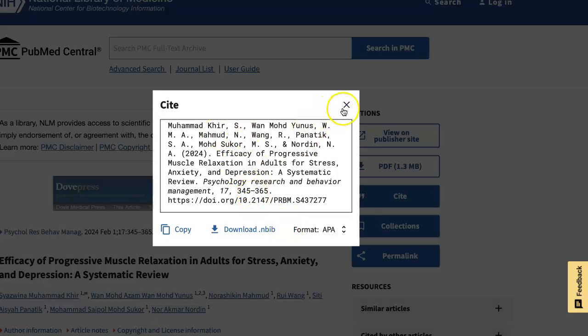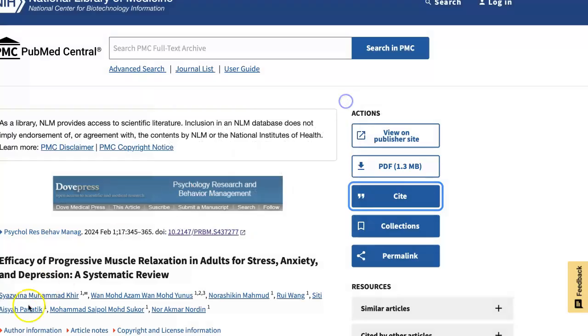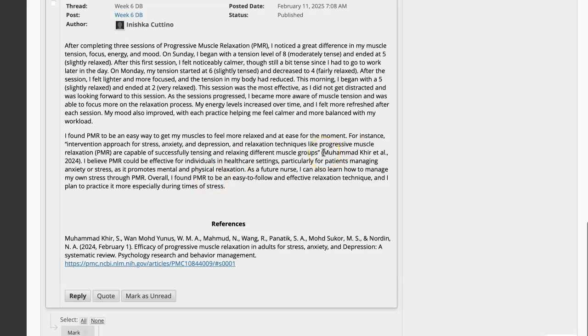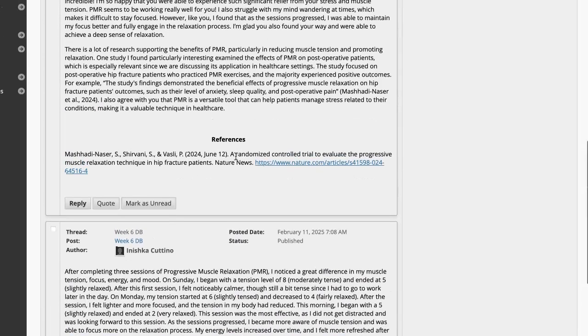So I've been showing students this because I feel like it's good to learn to do APA, but this is also helping you a little bit with getting all the proper things that you might not capture, like the page number and the volume. And then you are using the proper formatting. When you use a direct quote, you have to have a page number because that one has page numbers. So my advice to students is always to try not to use direct quotes, because this is something that you could put into your own words, right? You could reword this even in 2 sentences and then put the citation, and you could have it in your own words.